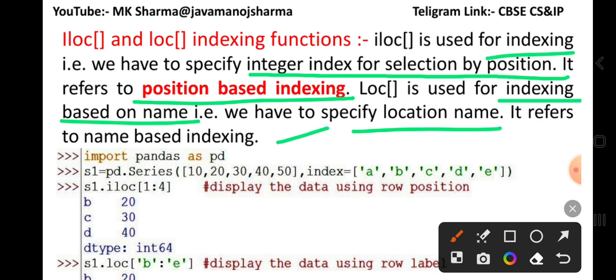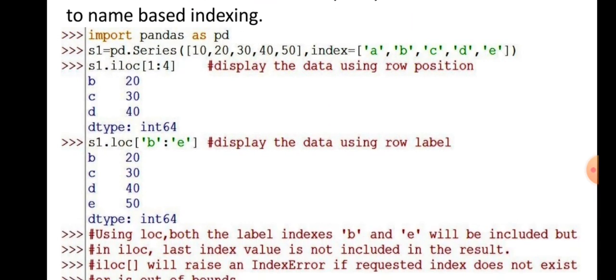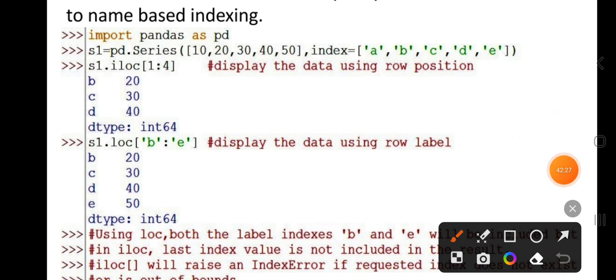Look at this example. Here we have created the series with data 10, 20, 30, 40 and 50, and the index is A, B, C, D, E. Now when we want to display S1.ILOC 1:4, 1 is the start value and 4 is the stop value, and the stop value is not included.